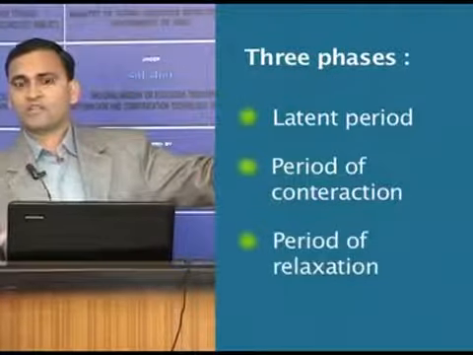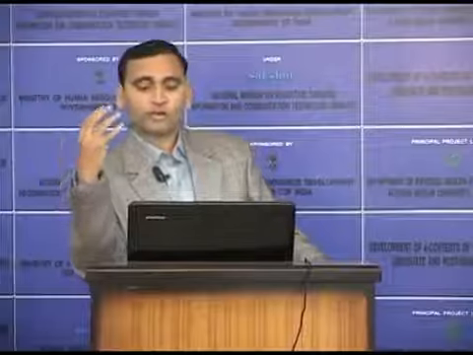Whenever any motor signal reaches the level of the muscle fiber, the first response will be the latent period. A few milliseconds following stimulation, muscle tension begins to increase. When a motor signal reaches the muscle fiber, it will stimulate it.